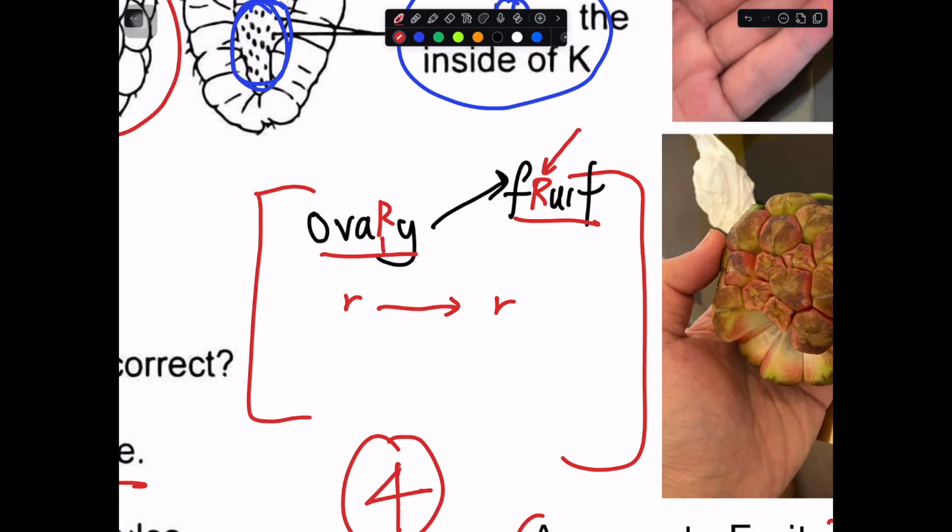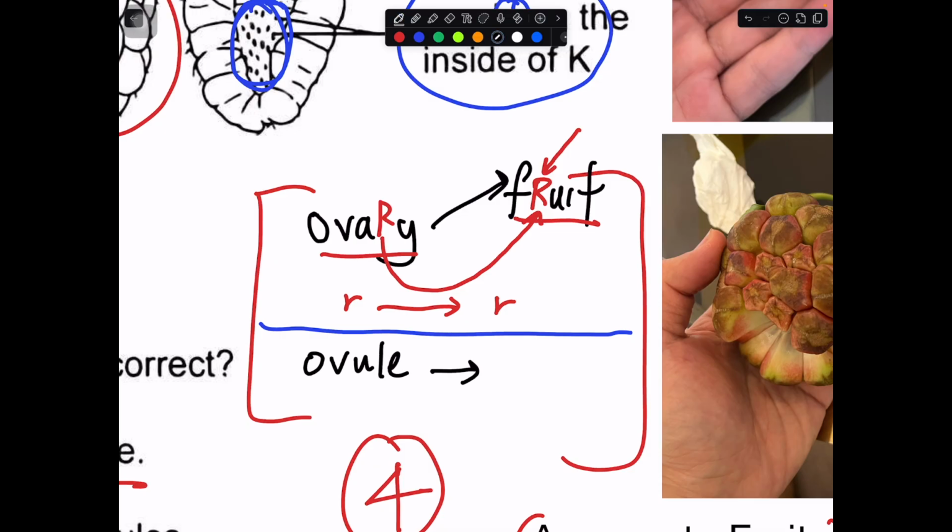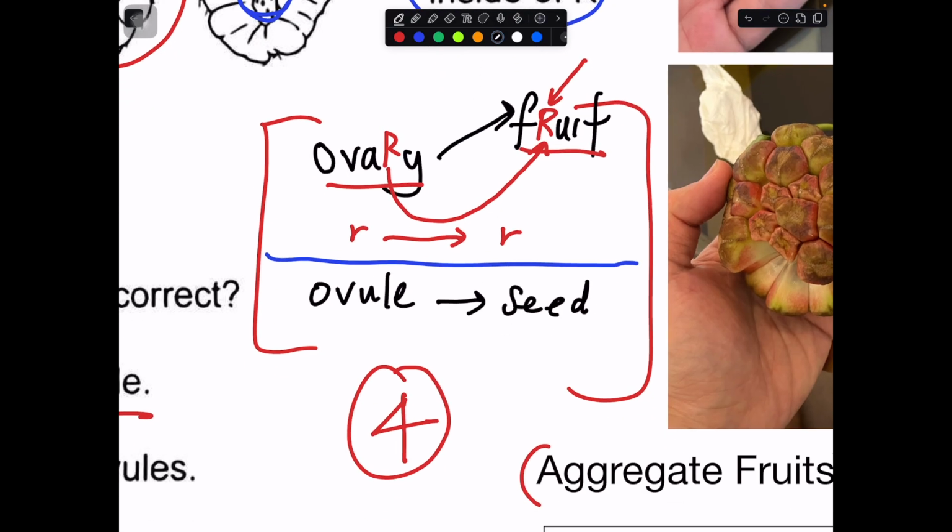Okay, so this is actually how you can remember. R becomes R, ovary becomes fruits. Then in this case, the other one, ovule, will be quite easy. Okay, ovule will definitely be the one that develops seeds. But if you cannot remember, same thing, look for the letters they have in common. The letter that they have in common in these two words will be E.